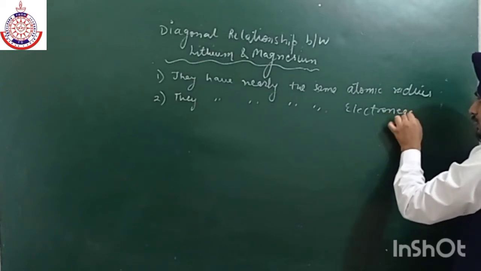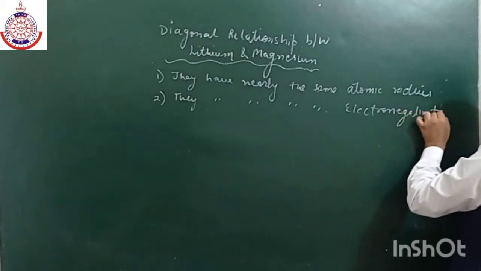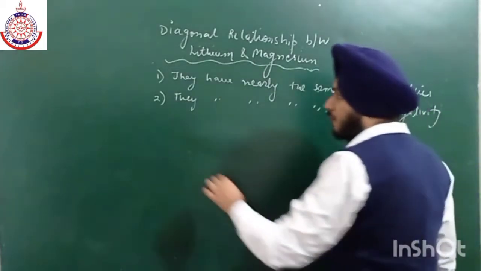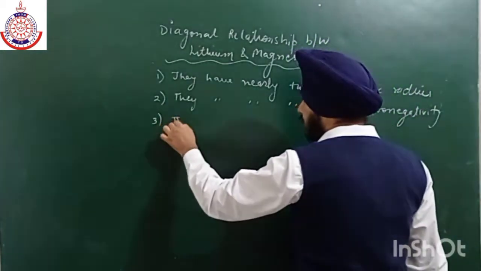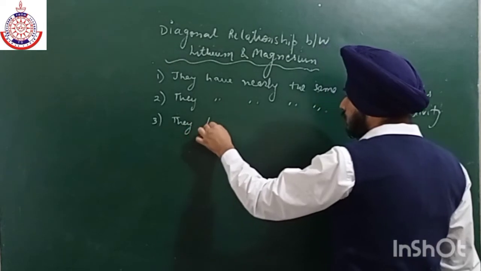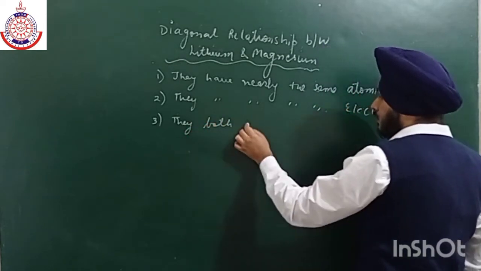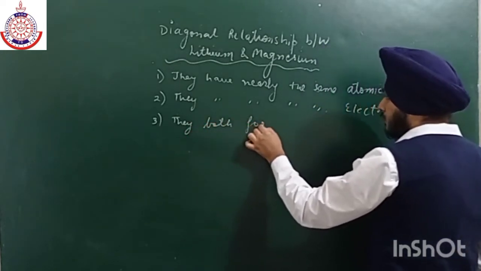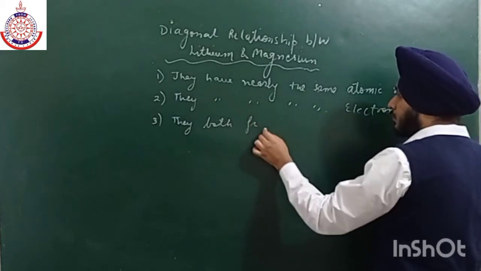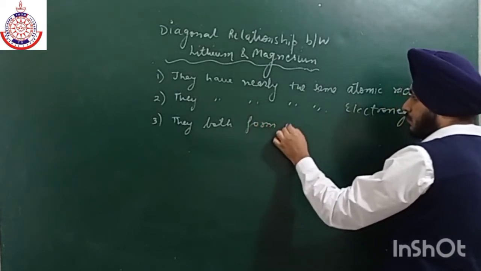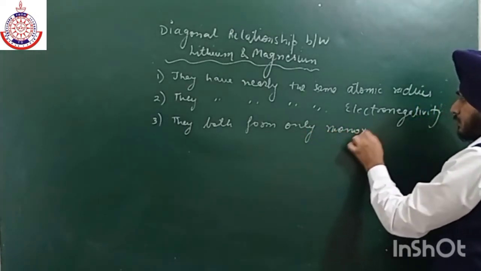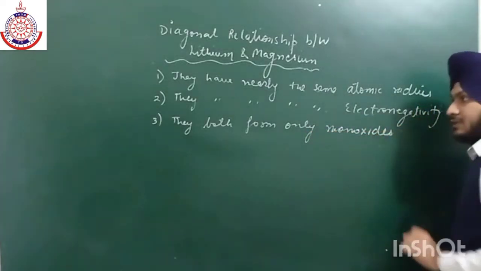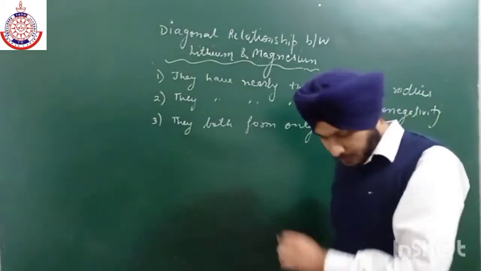Now they both form only monoxides. All others are able to form peroxides as well as superoxides.